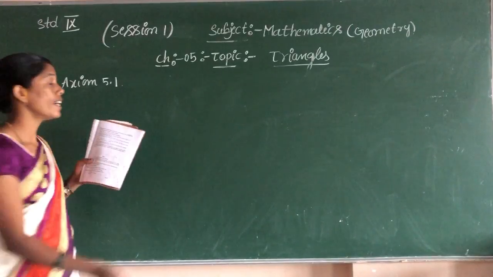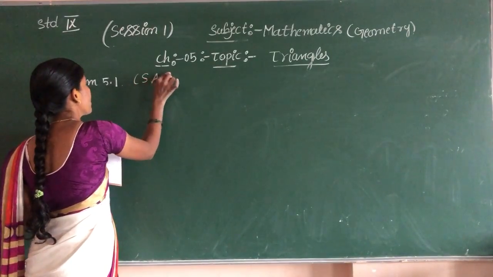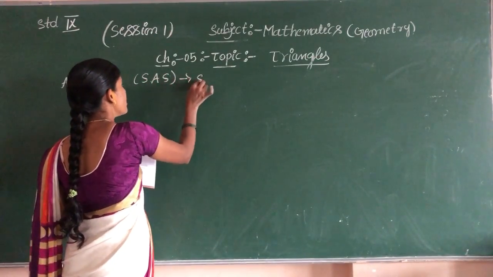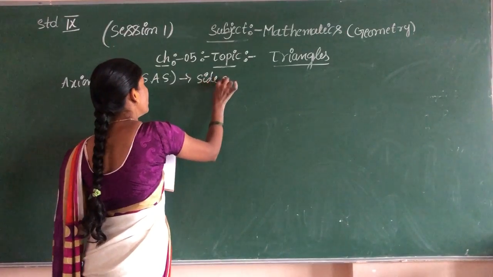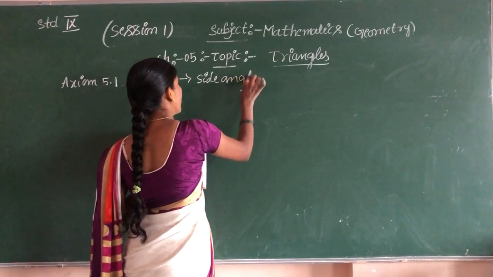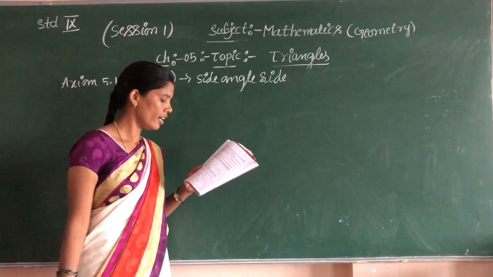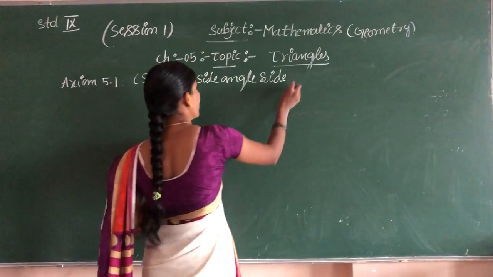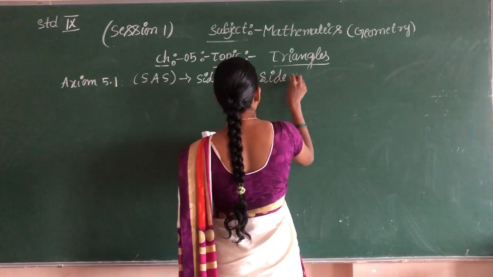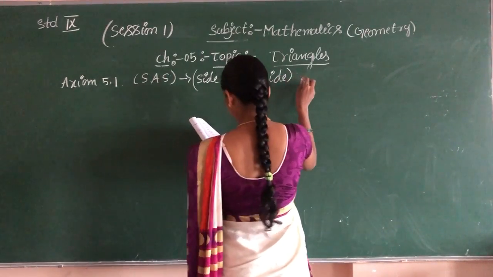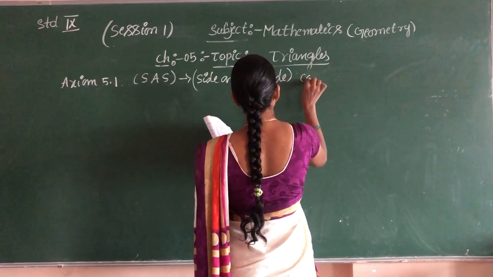SAS. SAS means side, angle, side congruence rule. Side, angle, side, congruency rule.